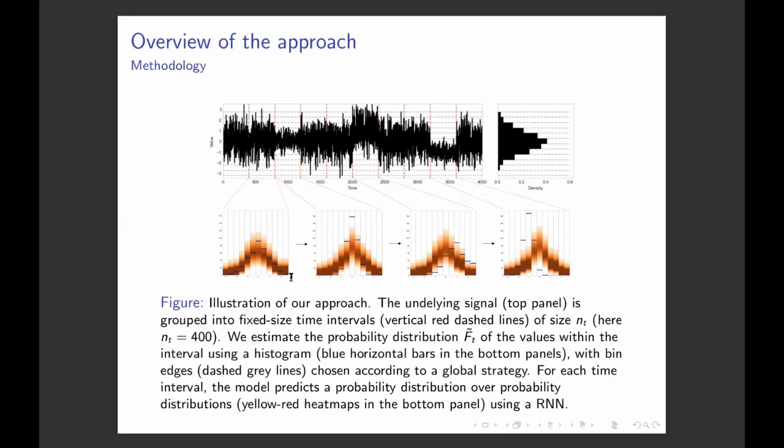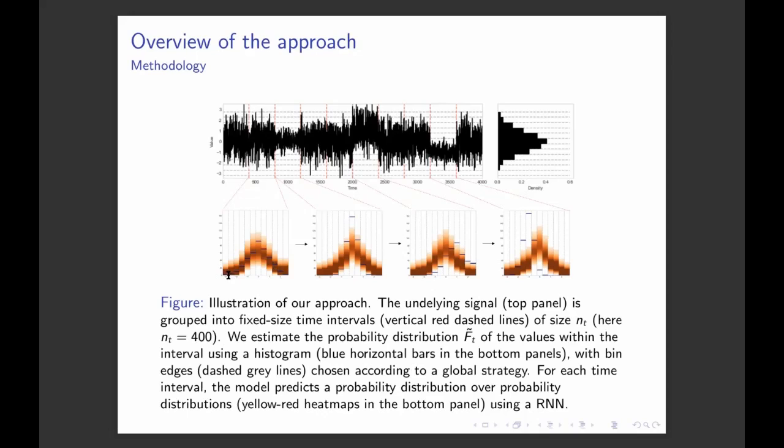The anomaly detection works as follows then. Using a recurrent neural network, we predict a distribution over the histograms, and this prediction is represented here by this yellow-red heat map. Then we take the real measurements and construct the histogram corresponding to these measurements.